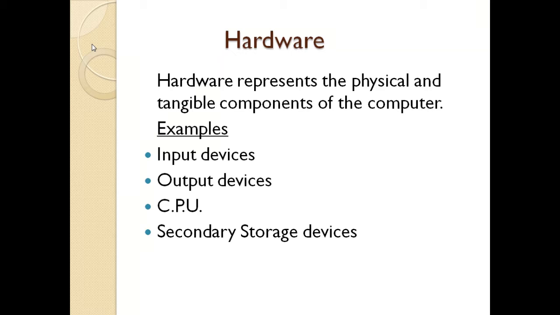Examples of hardware are input devices like keyboard, mouse, scanner, light pen, joystick, and output devices, for example printers, plotters, then CPU, central processing unit, are also examples of hardware, and secondary storage devices, for example magnetic tape, magnetic disk, floppy disk, and optical disk. These are all examples of hardware.